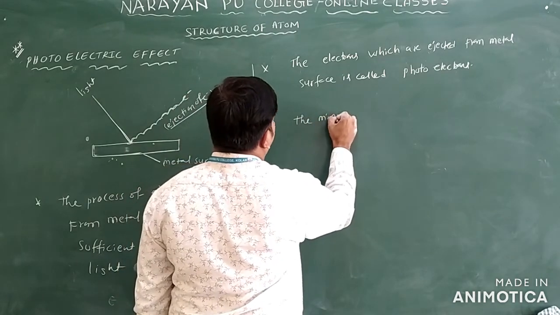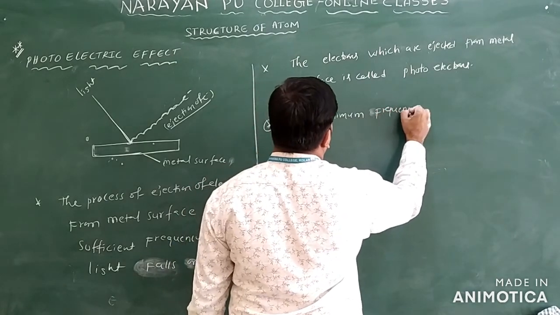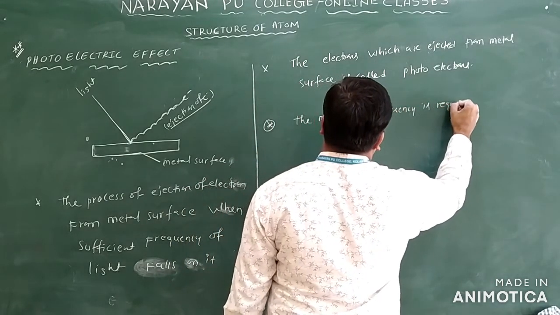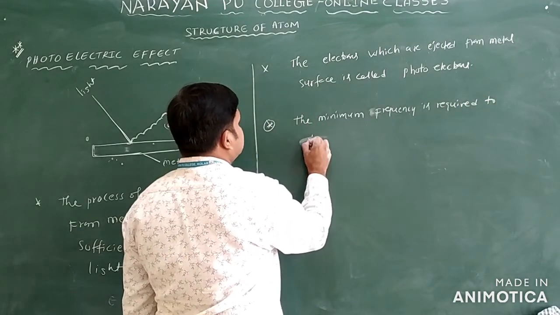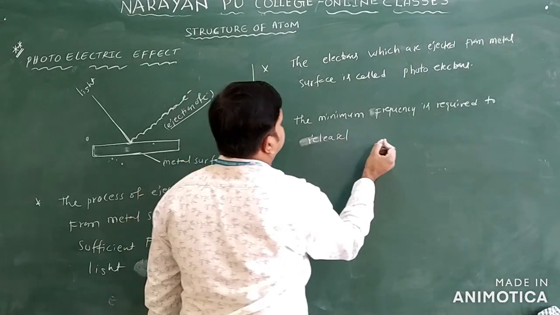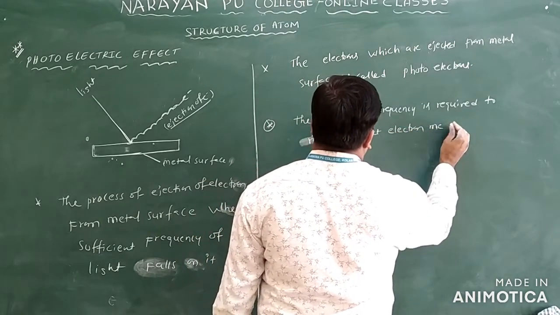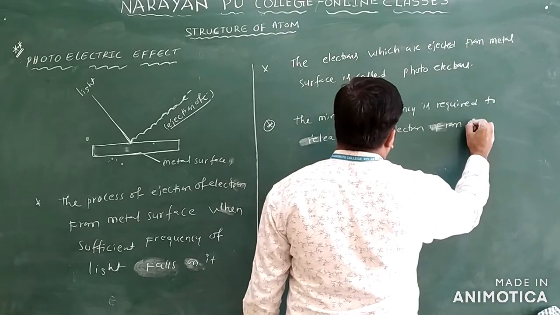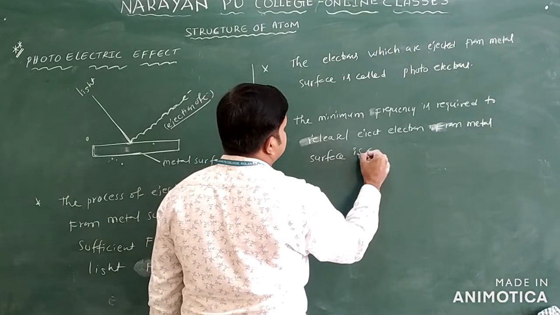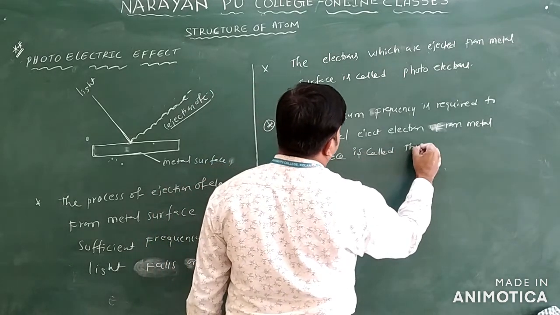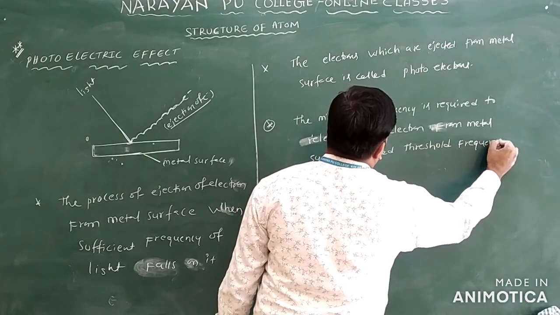The minimum frequency required to release or eject an electron from the metal surface is called the threshold frequency only.